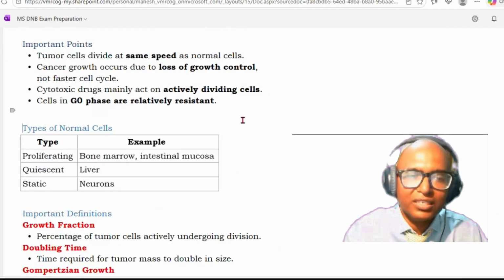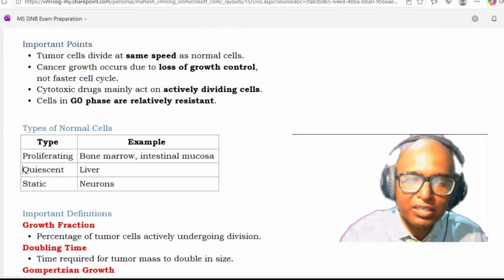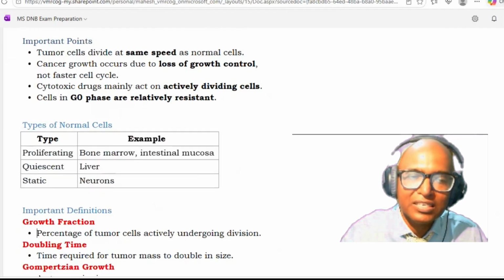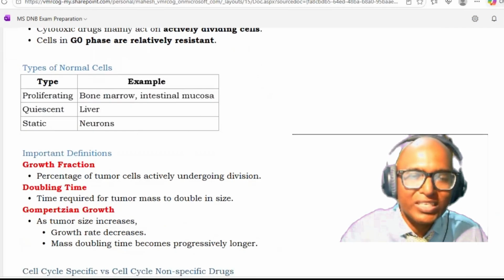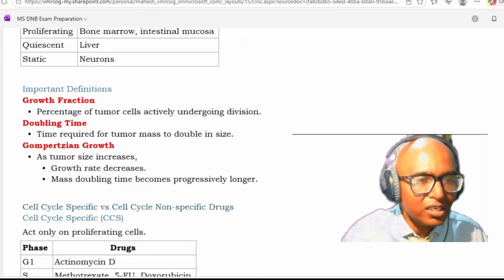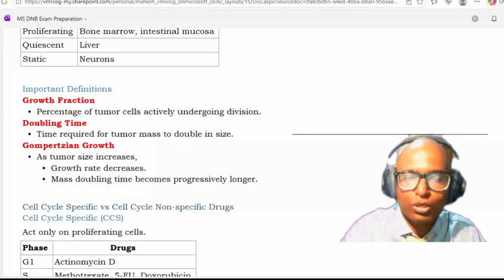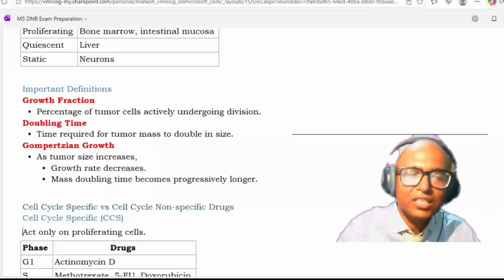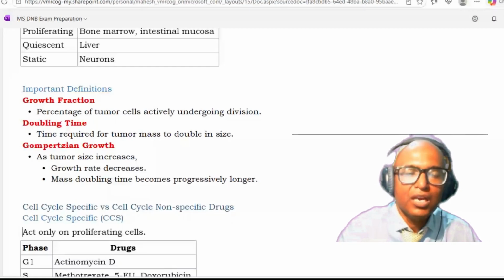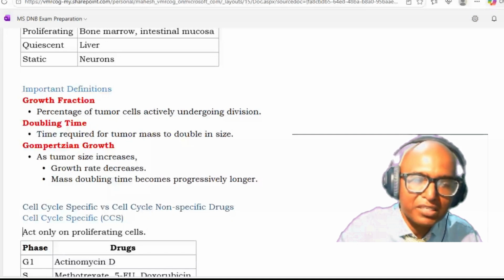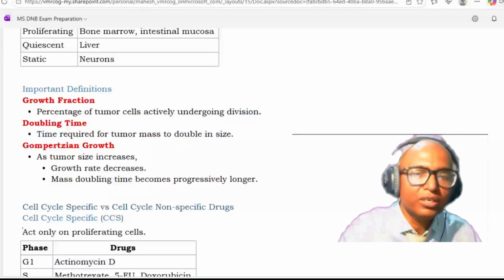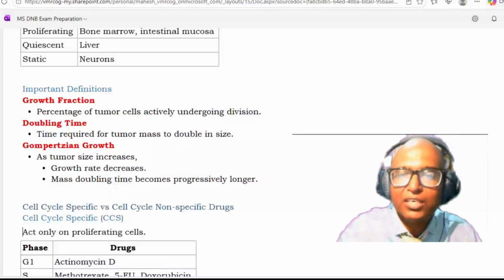Now what are the types of normal cells? If you see the normal body cells, you will find there are three different types of cells. One, proliferating cells, which are bone marrow and intestinal mucosa; quiescent, the liver cells; and static, these are the neurons. There are certain important concepts which you should note down and remember. One is growth fraction. Growth fraction means, out of the cells which are available, what percentage of the cells are actively undergoing division. So growth fraction is the percentage of tumor cells actively undergoing division.